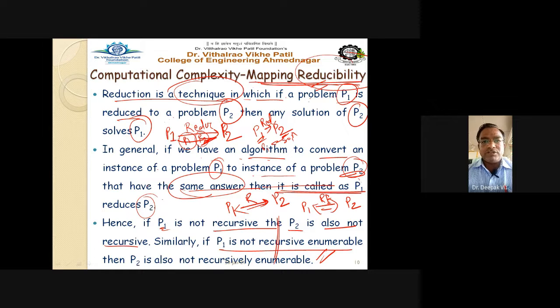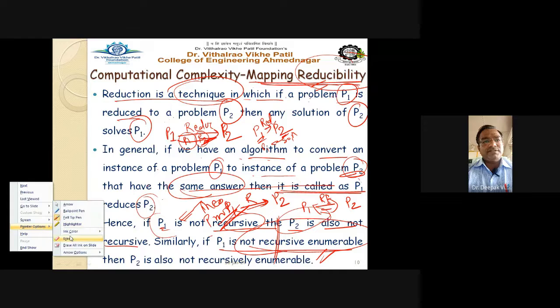If we call it a theorem, then this theorem must have a proof, or we have to give a proof for this sentence: if P1 is not recursive, then P2 is also not recursive; similarly, if P1 is not recursively enumerable, then P2 is also not recursively enumerable. So let us see here.